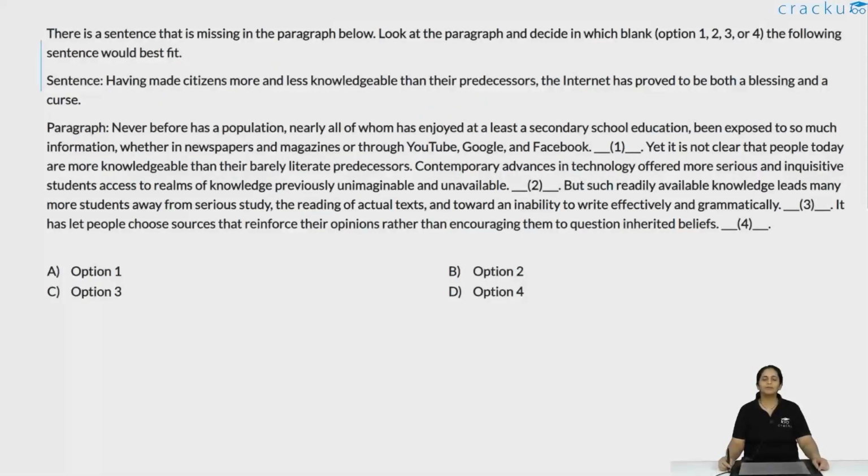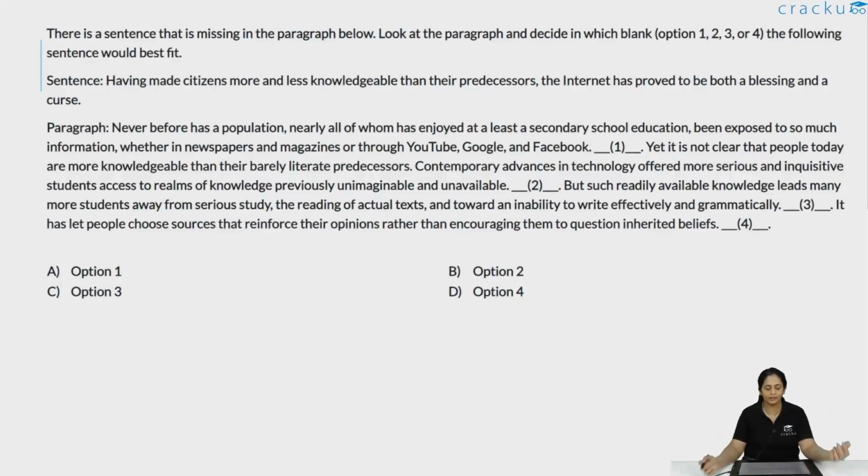Hi friends, welcome to Cracku's video series. In this video, we'll be discussing a para completion question. These were the new types of questions that came in CAT 2022. In this video, you have to find the right place for putting the sentence. The sentence is given, the paragraph is given, and you have to say in which of the blanks 1, 2, 3, 4 the sentence should be inserted to form a coherent paragraph.